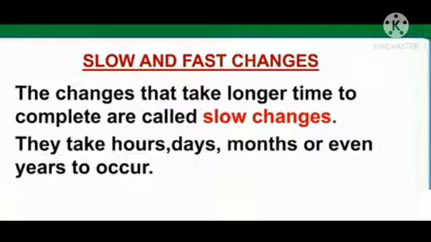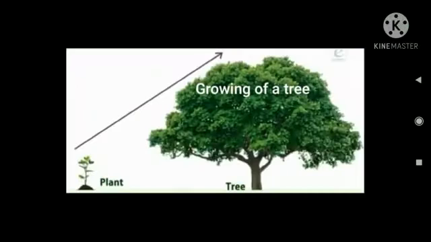The changes that take a longer time to complete are called slow changes. They take hours, many days, months, or even years to occur. For example, a seed changing into a tree or the growth of a child are examples of slow change.